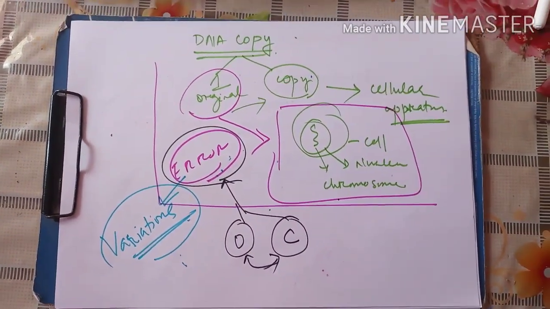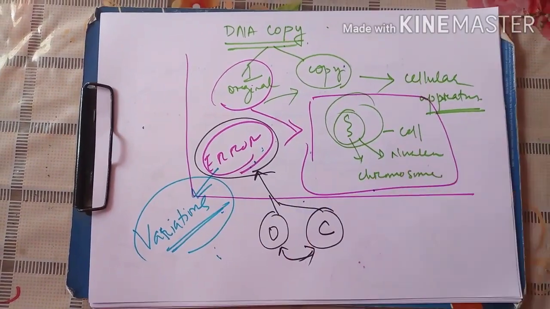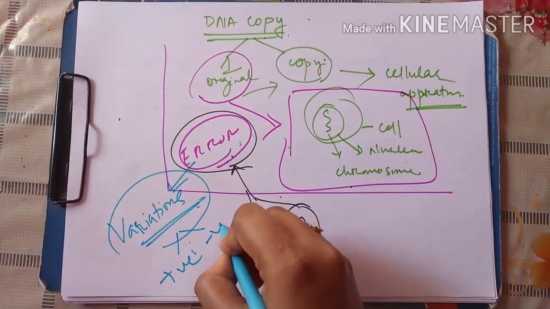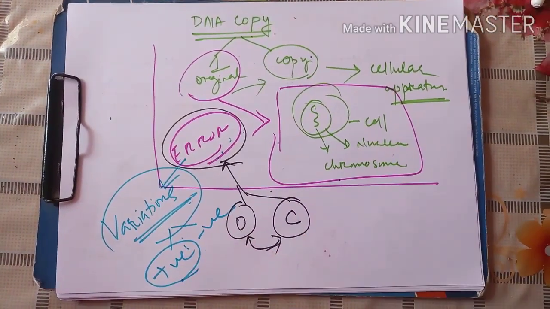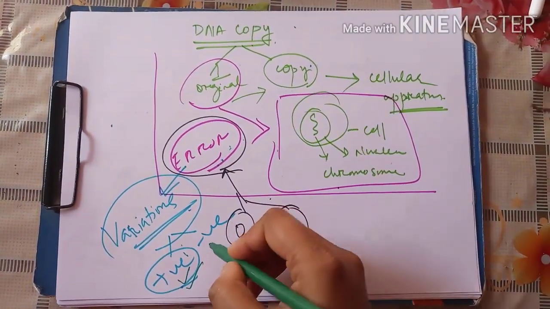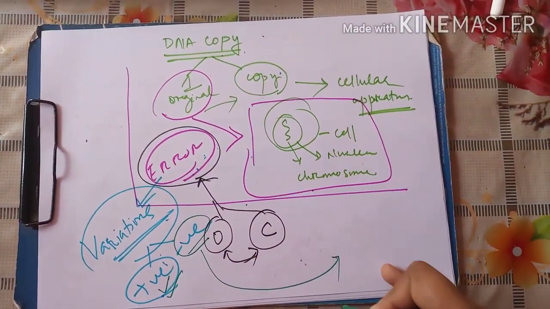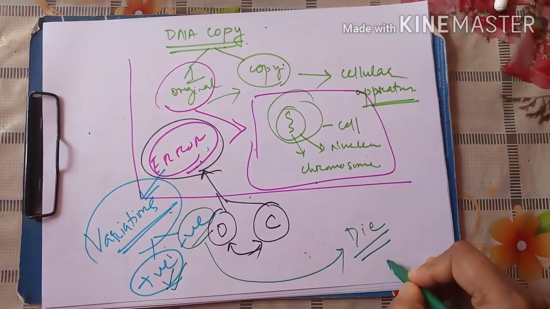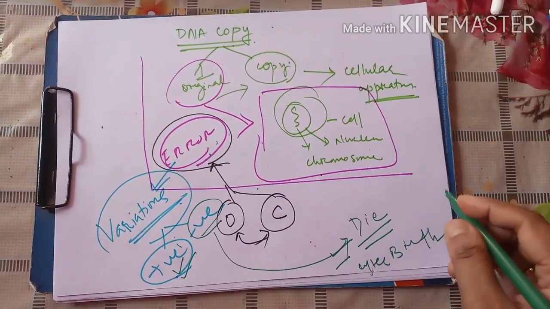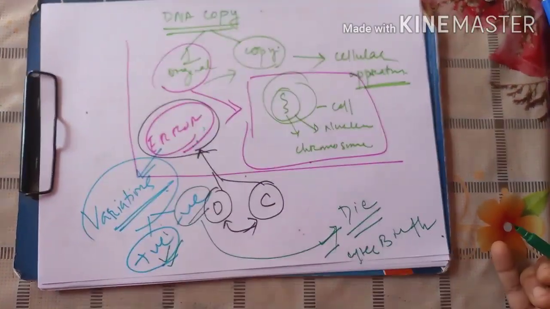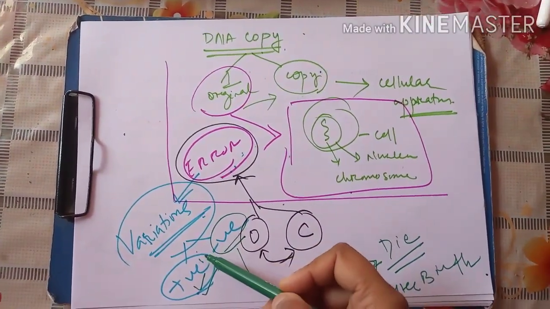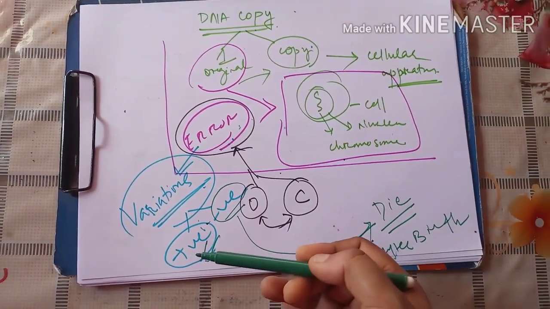But here also one question comes: are the variations always in favour of the organism? No, variations can be of two types, positive as well as negative. When it is a positive variation, the organism can survive properly and can adjust properly. But when it is a negative variation, the organism can die just after birth. So negative variations are also found, but negative variations are not chosen by the surroundings. That is why the organism is not able to adjust and dies. And positive variations are chosen. That is why the organism is alive.